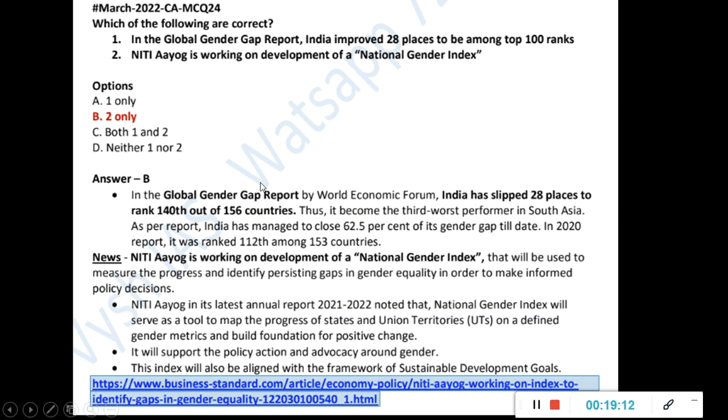Now India is actually the third worst performer in South Asia, because India's rank is 140th out of 156. It's in the backward, in the last 16, 17 countries. And Niti Aayog is working on development of a national gender index, which will help in measuring this gender gap and all these things.